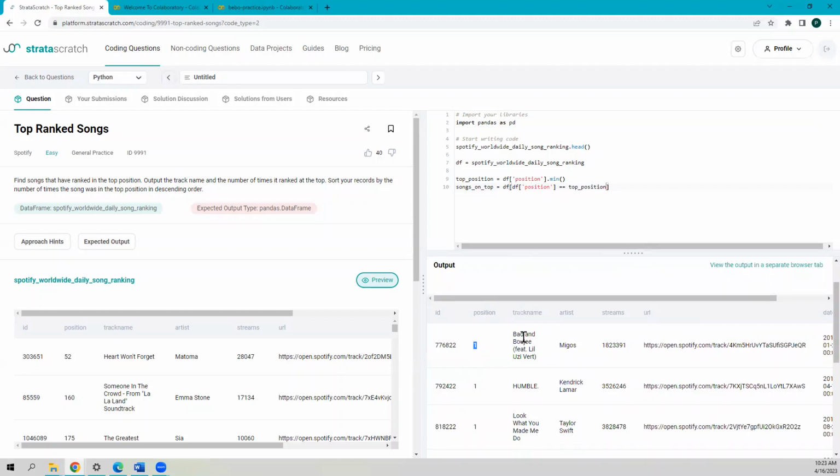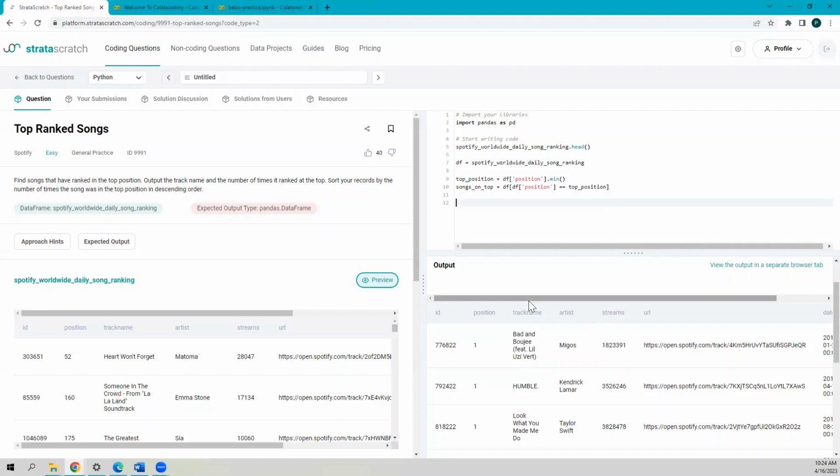Now what we need is this song. For example, let's say the track name Humble might have appeared a lot of times in top position, and we need to find the count of that. In Python Pandas, there is an extremely useful function, groupby, that groups your data frame by a variable name or by a column name. For this, we need the grouping by track name.